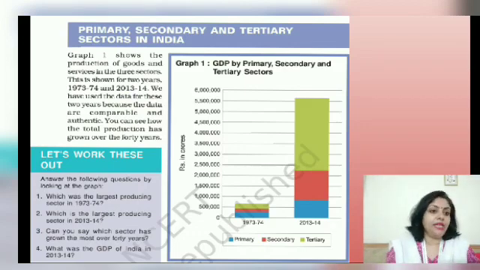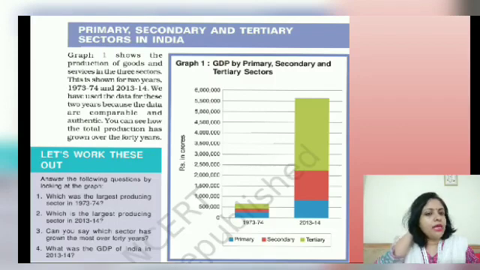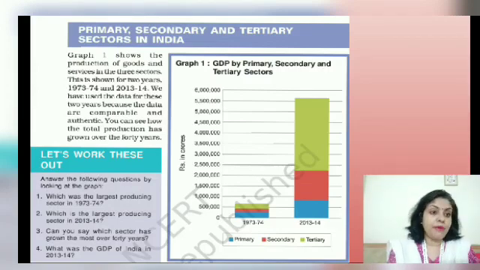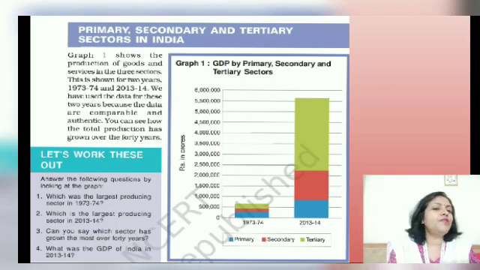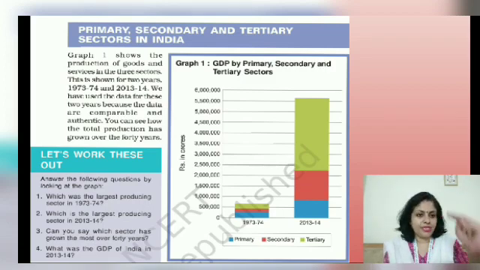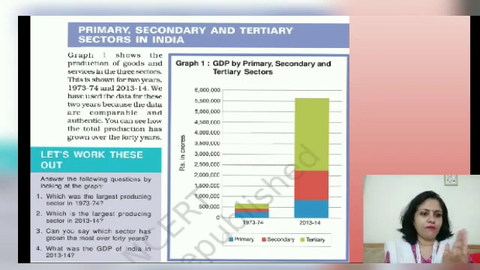Now this table is there in your book, this graph. Now let's discuss it. If you look at it here, it's basically portraying the GDP by the primary, secondary and the tertiary sector. The first year shown in the bar graph is 1973-74, where the blue color indicates the primary, the red indicates the secondary, and the tertiary is indicated by the green color. In the year 1973-74, out of the three sectors, primary, secondary and tertiary, together they give the GDP, right? This blue plus red plus green in that particular year gives us the GDP of that year, right?